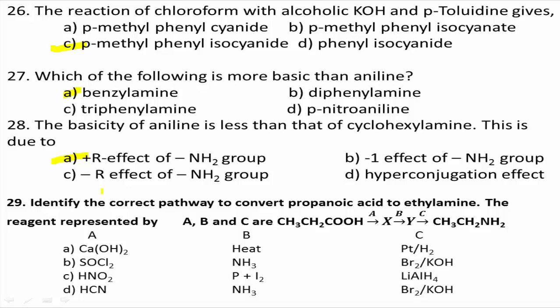Then when it is treated with bromine water in the presence of alkali solution, ethylamine is formed. Therefore, SOCl2, NH3 and Br2 are used in sequence. Therefore, the correct answer for this question is, where is SOCl2? Okay, option B is the right answer.